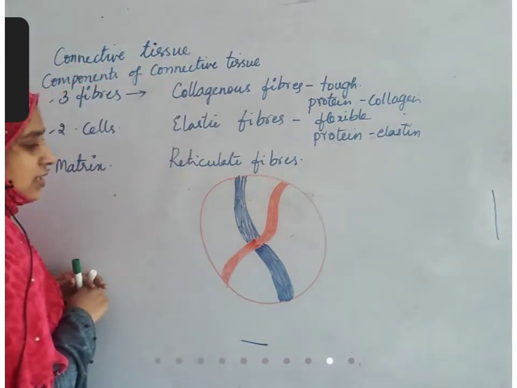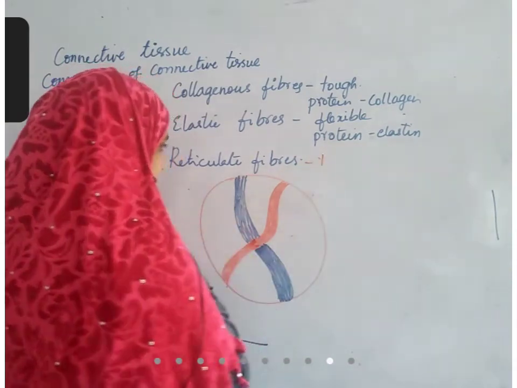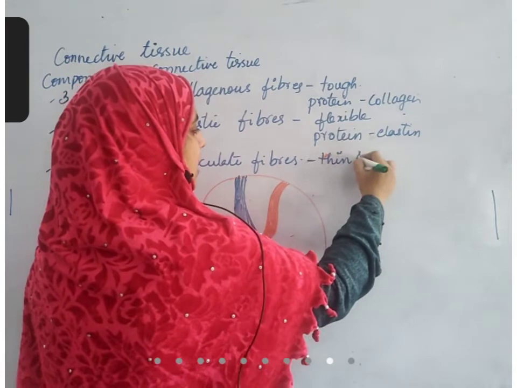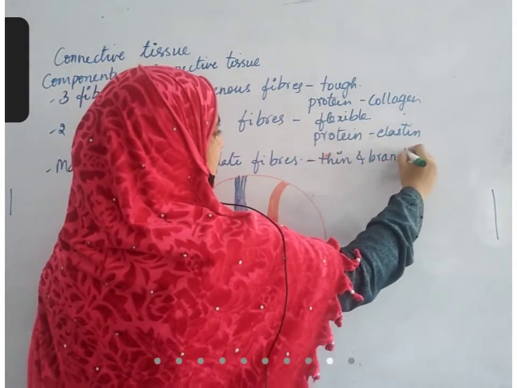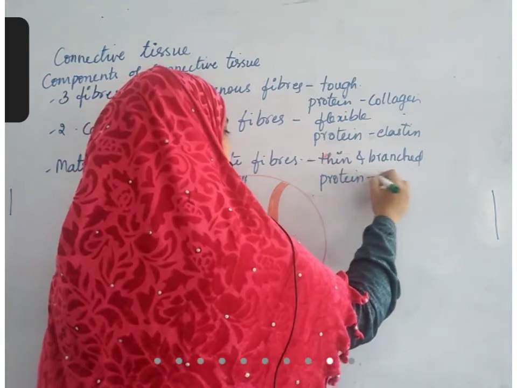Okay. Next comes the reticulate fibers. Reticulate fibers are thin and branched, but they are made up of protein, collagen only. Protein is again collagen.